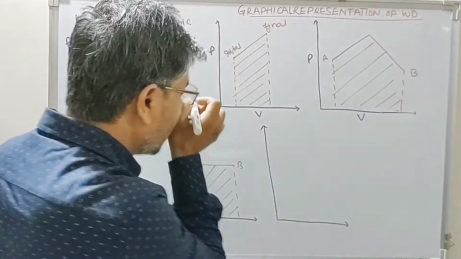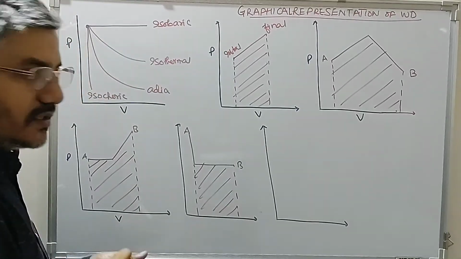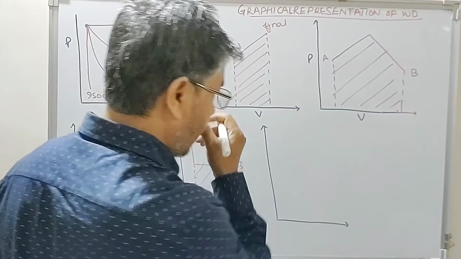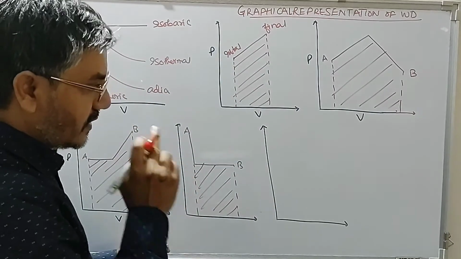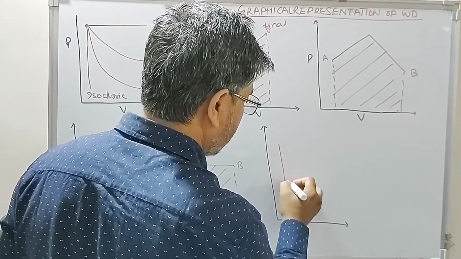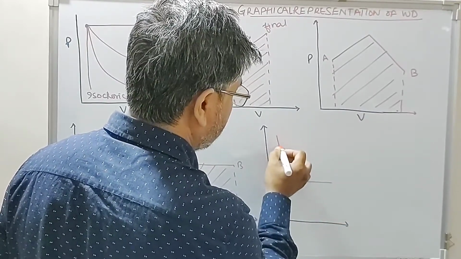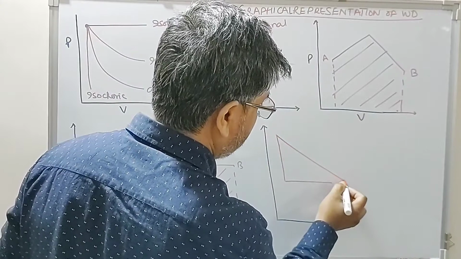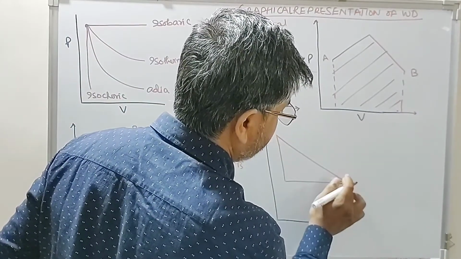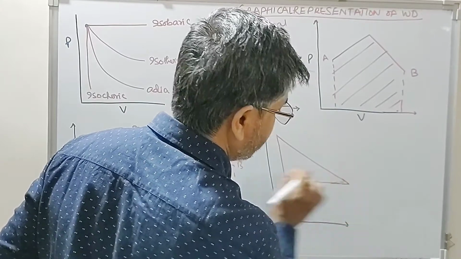Or if the gas is undergoing a cyclic process, suppose it is undergoing a cyclic process in this way.